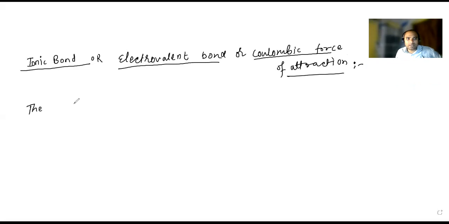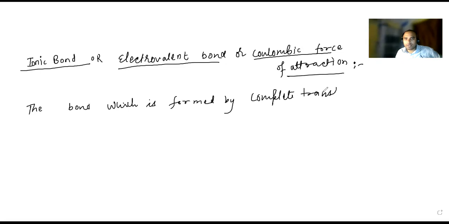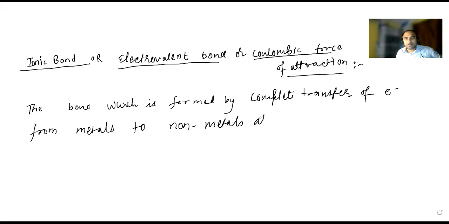So here I'm asking: the bond which is formed by, how is it going to form? Formed by complete transfer of electrons, from metals to non-metals, is known as an ionic bond.